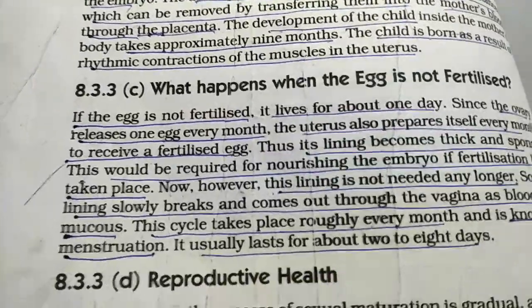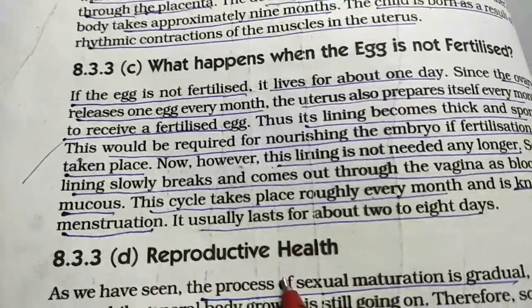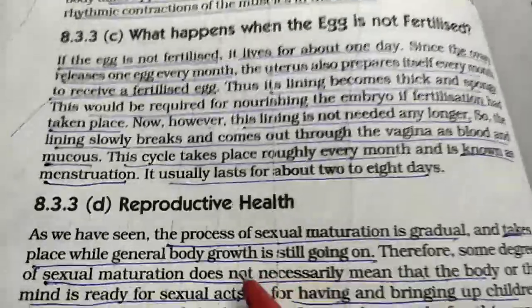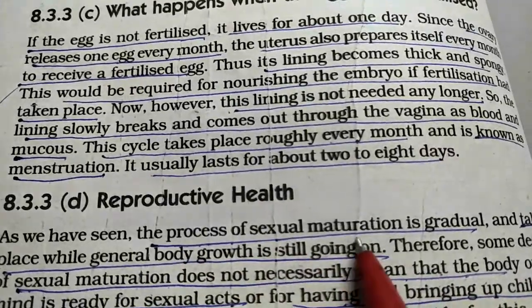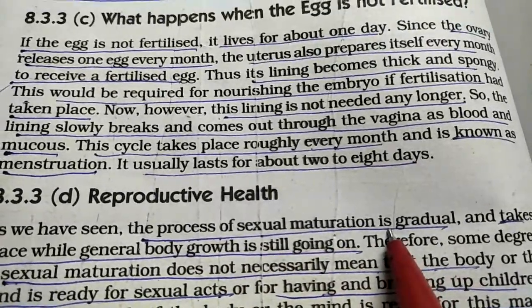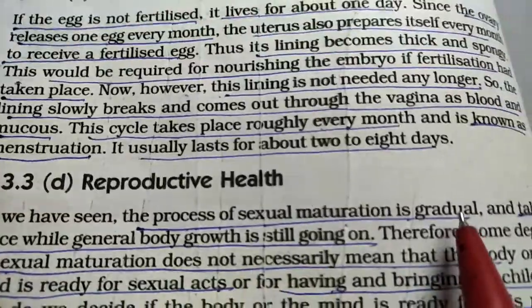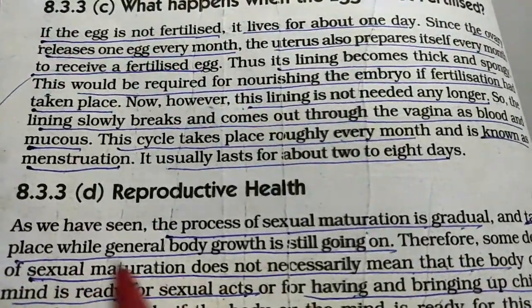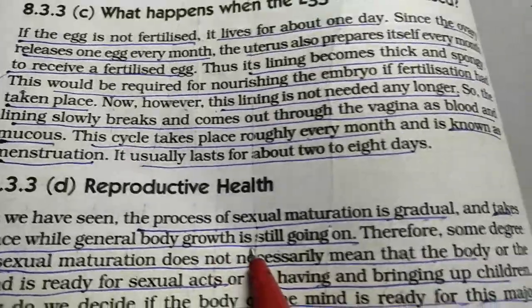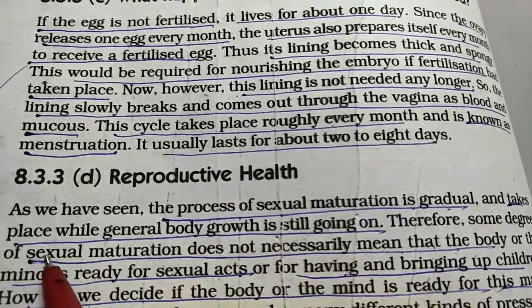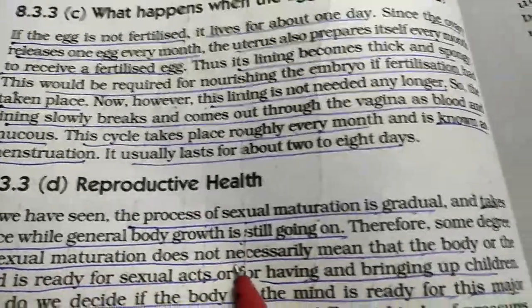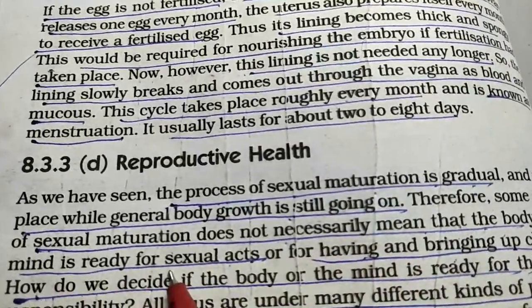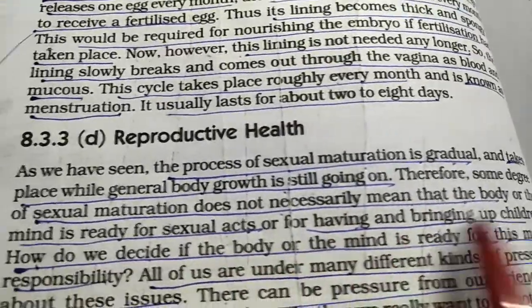Now let us go to the reproductive health of individuals. The process of sexual maturation is gradual. We have all seen that for some it takes years, for some it takes months, and it takes place at the same time as general body growth. But sexual maturation does not mean that your body is ready for sexual acts or having children.